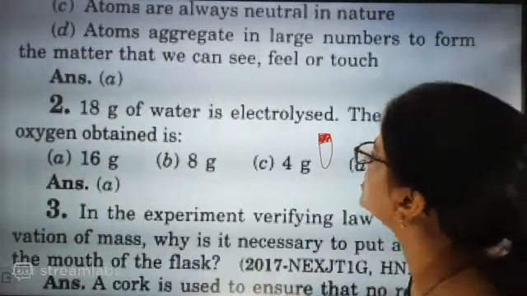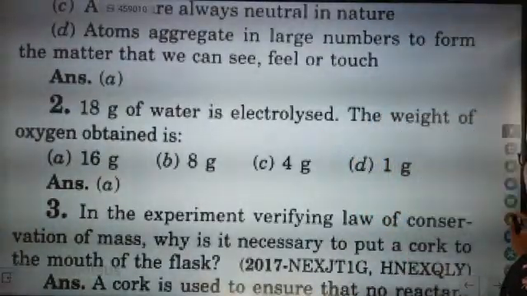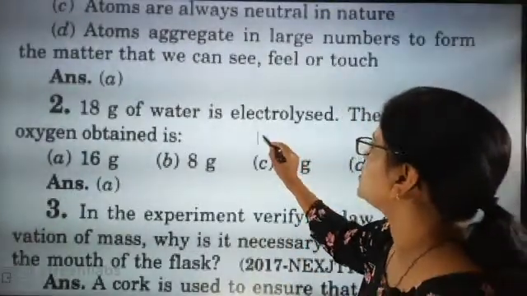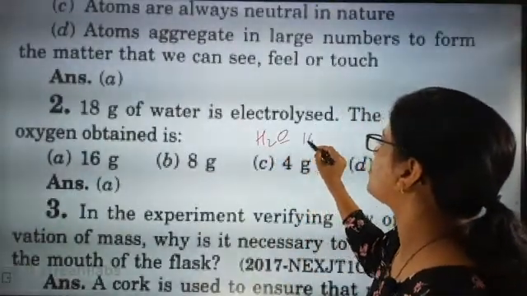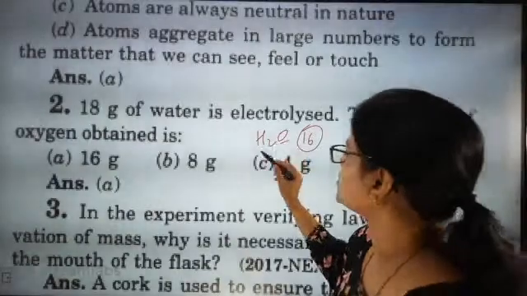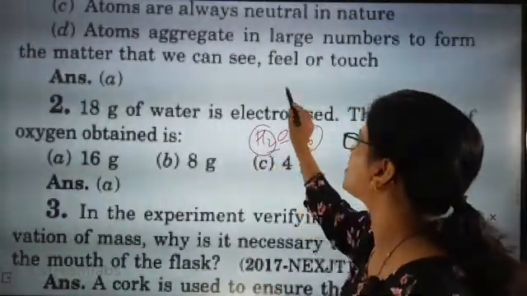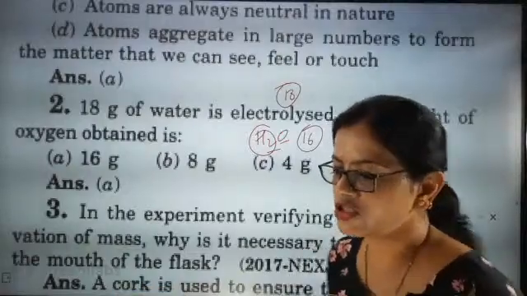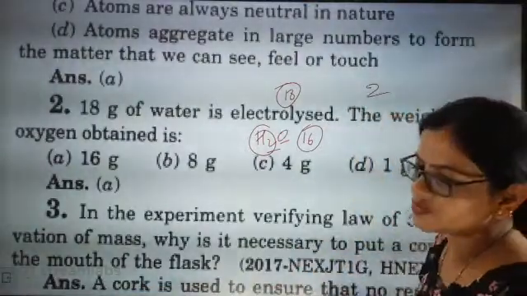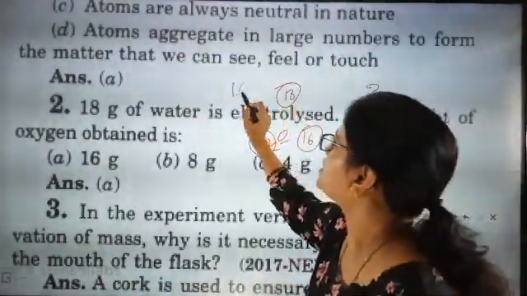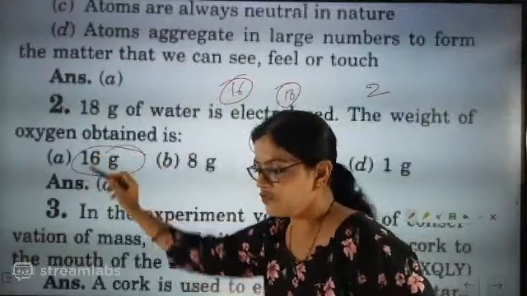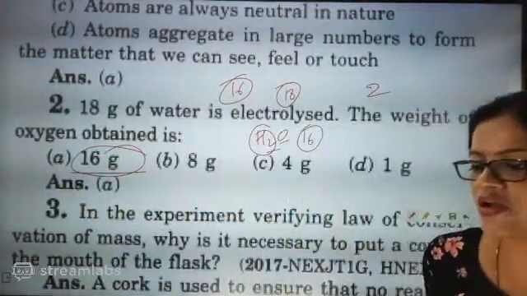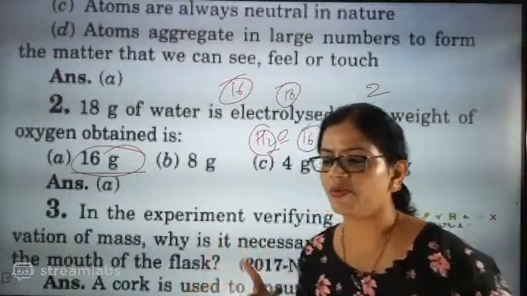Okay, second question. Look here, today we don't have time. If I start explaining, then we will not be able to finish all the questions. H2O, oxygen atomic mass is 16. Total atomic mass is 18, and if we separate hydrogen from oxygen, hydrogen's atomic mass of 2 will be separated and the remaining oxygen 16 will be there. So if you convert the atomic mass into gram, it will become 16 gram.